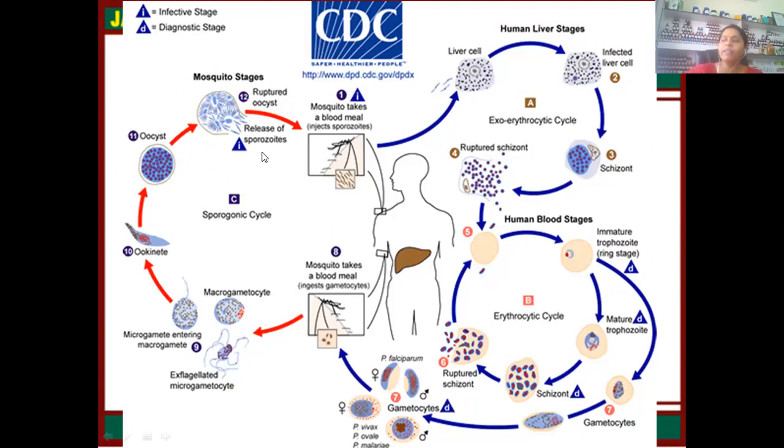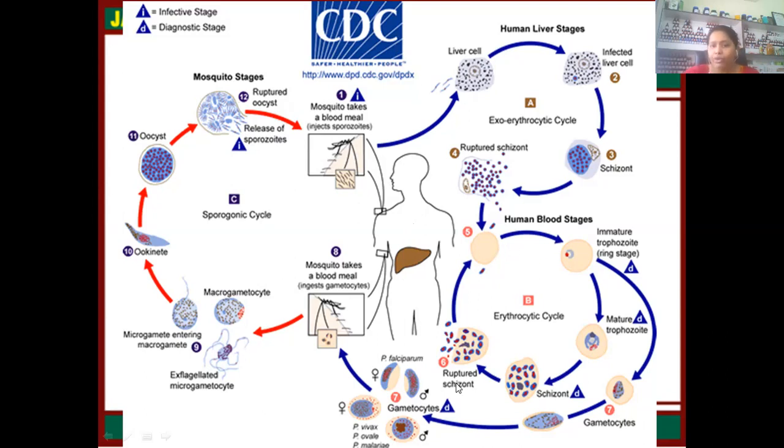These are collected in the salivary gland of the mosquito. If this mosquito again bites a human and releases the sporozoites into the human being, the cycle goes on again and again. And remember, this life cycle will help you understand the clinical symptoms also.